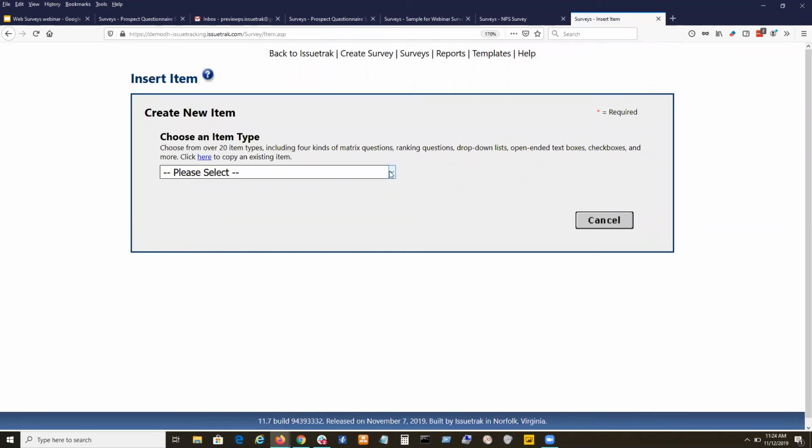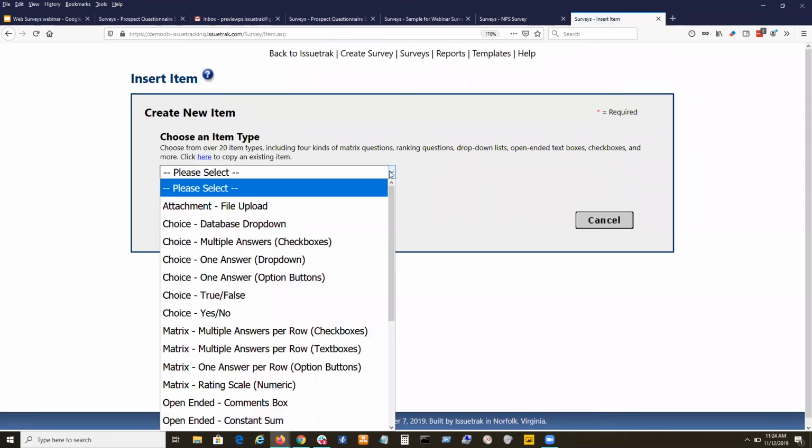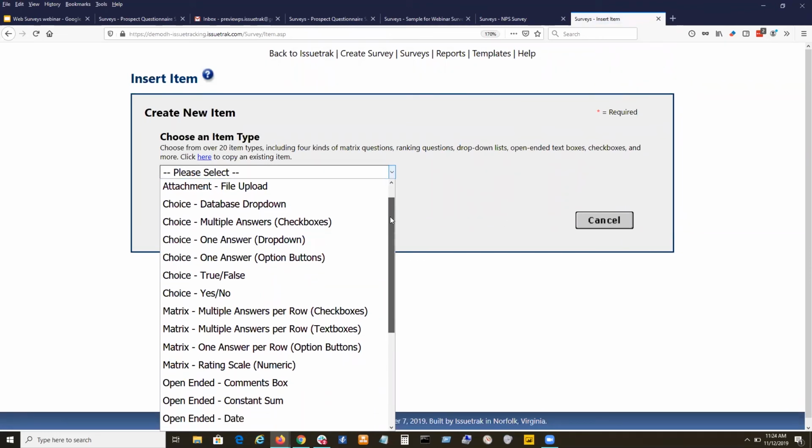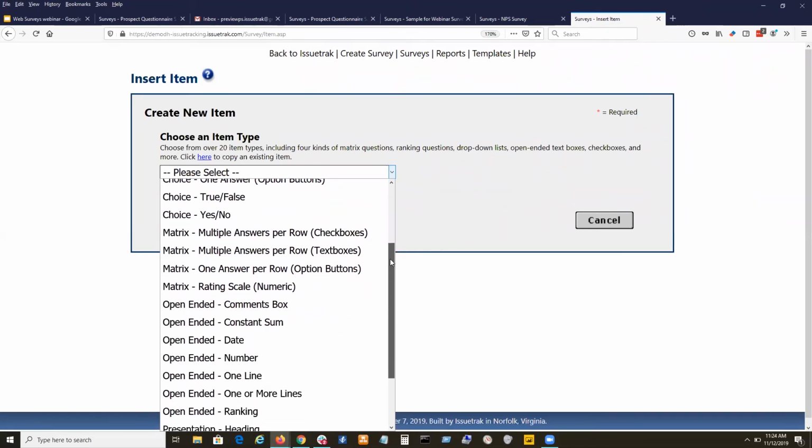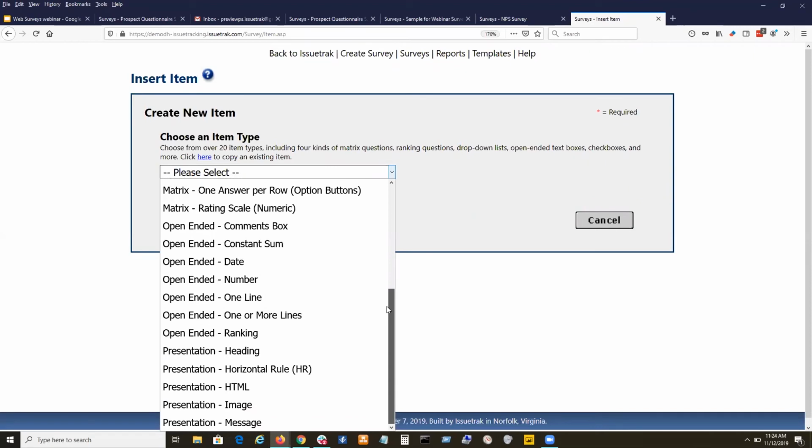And really what I wanted everybody who's listening to see is this list right here. So this is a list of the different types of items that we could add to a survey. And you can see there's a ton of them there. Some of these are just for presentation, like our heading or that image, right? That's how we display the image of the car driving down the curvy road. Some of these are open-ended, like my favorite, the comments box, or a one line, right? Or we're giving a date, a number, or one line.